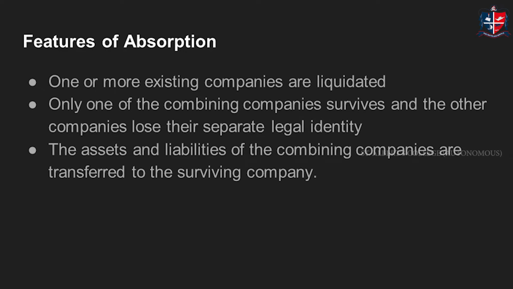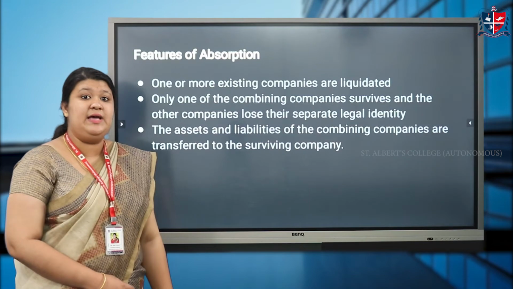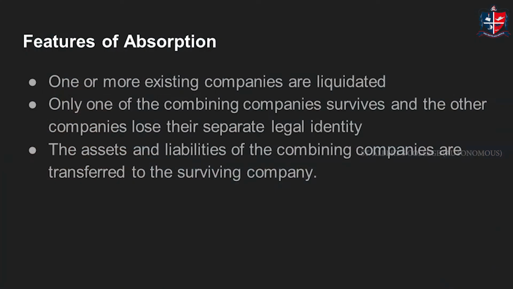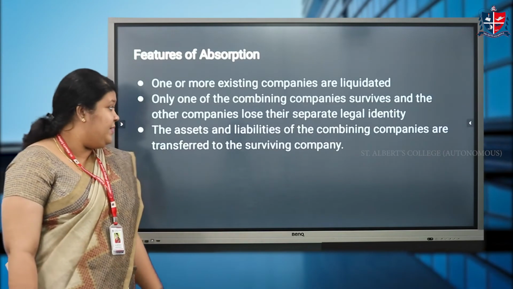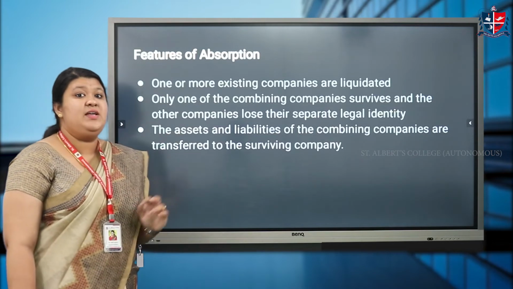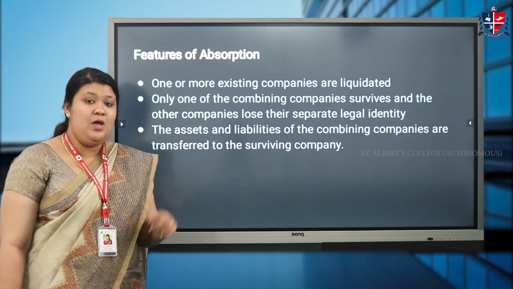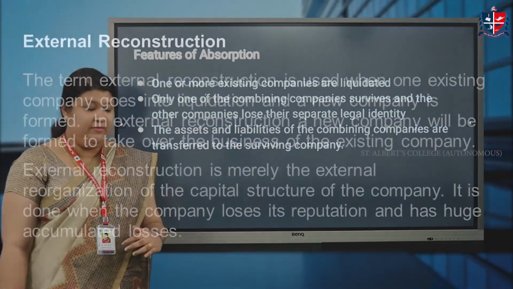Now let's see what are the features of absorption. The first, one or more existing companies are liquidated. It is not compulsory that both the companies have to be liquidated. Second point, only one of the combining companies survives and the other companies lose their separate legal identity. The third point, the assets and liabilities of the combining companies are transferred to the surviving company. So in this case, when there are two companies in the case of absorption, one company ceases to exist and the other company continues to survive.